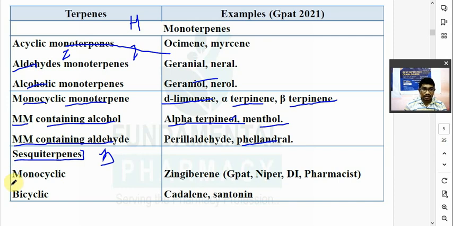तो सेस्क्विटर्पिन, 3 isoprene, C15H24. So it may be either monocyclic sesquiterpene. Monocyclic sesquiterpene का एग्जांपल है जिंजीबेरिन. इसके ऊपर क्वेश्चन आ चुका है. So जिंजीबेरिन is the example of sesquiterpene. Bicyclic sesquiterpene, cadinene and santonin. These are the bicyclic sesquiterpene. इसके ऊपर GPAT 2021 में भी क्वेश्चन आ चुका है.